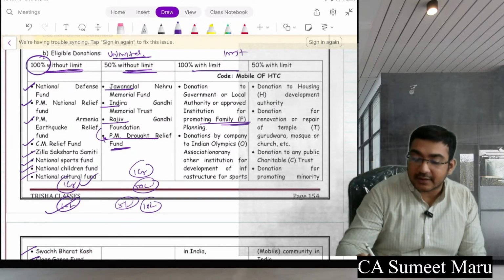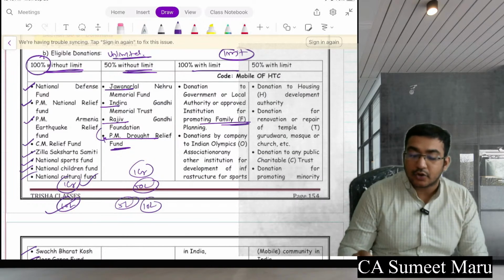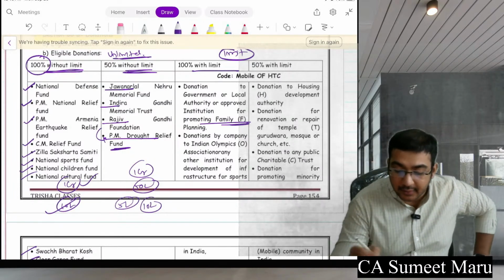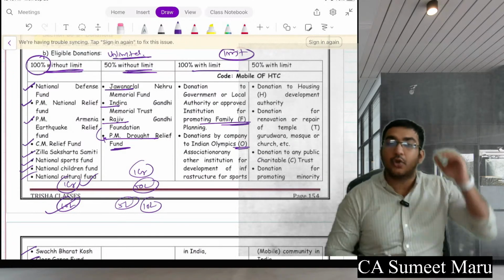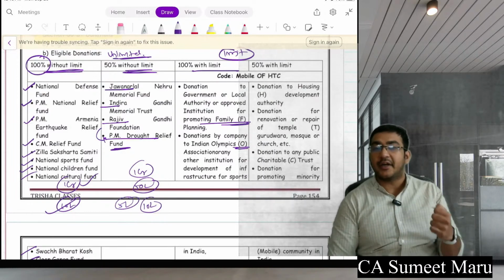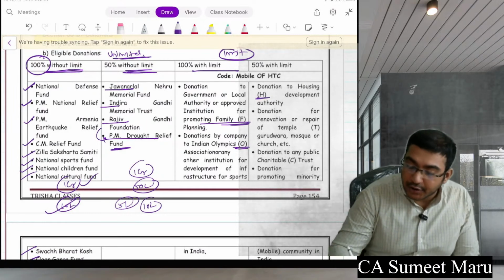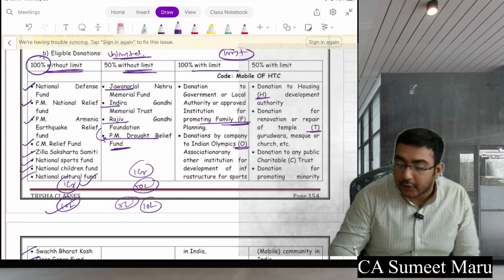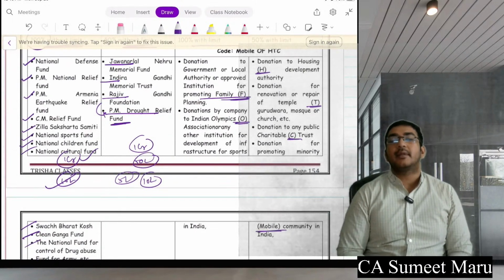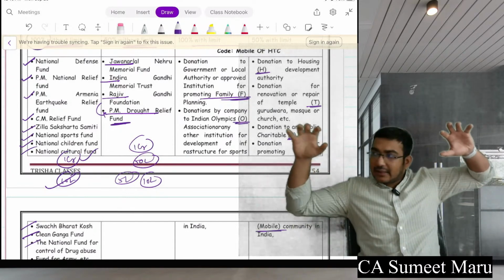100% of the limit. So first we will calculate this limit and then we will distribute where to give. So if you are going to pay for the institution of promoting a family, 100% is the limited category. If you do pay for the donation to Indian Olympics Association, so in that also 100%. So for F and O, it is 100%. For housing development, donation to temple, Gurudwara, mosque, donation to charitable trust, promoting minority, for them then it is 50% of the limit.